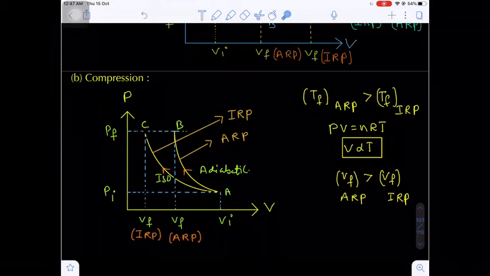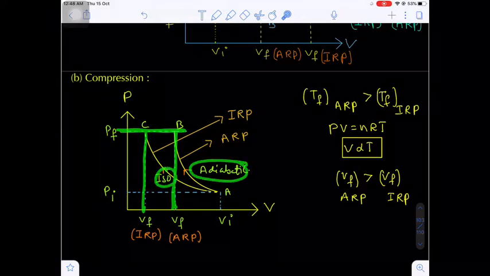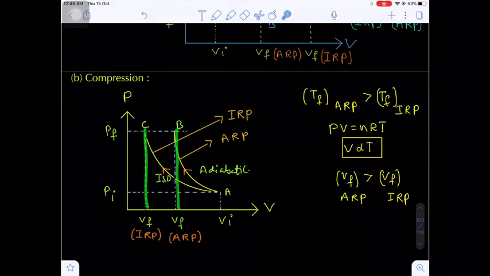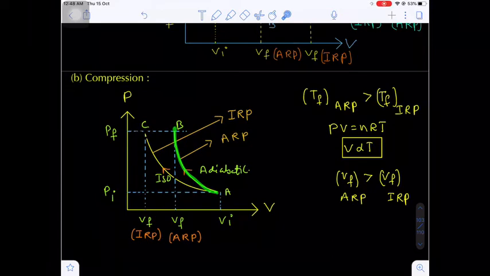Are you getting my point? Now in both cases, if you see, at B and C the final pressure is the same. Now we have to compare the final volume, which one has the higher volume. Suppose I don't know which is adiabatic or isothermal, with the final volume we can predict which is isothermal and which is adiabatic. Now if you move from A to B, is there any change in temperature?